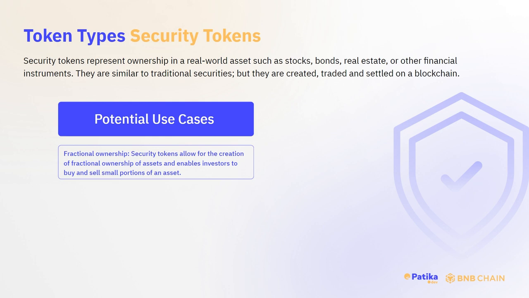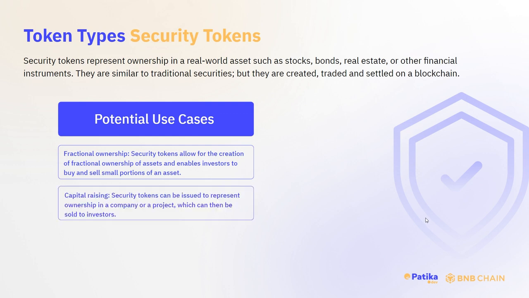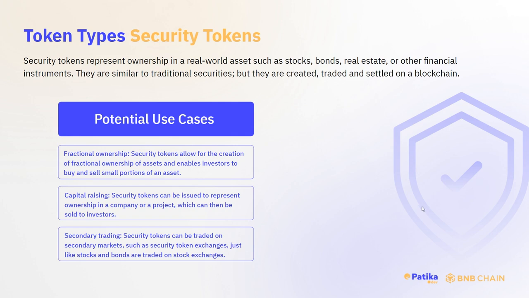Security tokens allow for the creation of fractional ownership of assets and enable investors to buy and sell small portions of an asset. Capital raising: security tokens can be issued to represent ownership in a company or a project, which can then be sold to investors. Secondary trading: security tokens can be traded on secondary markets, such as security token exchanges, like stocks and bonds are traded on the stock exchanges.